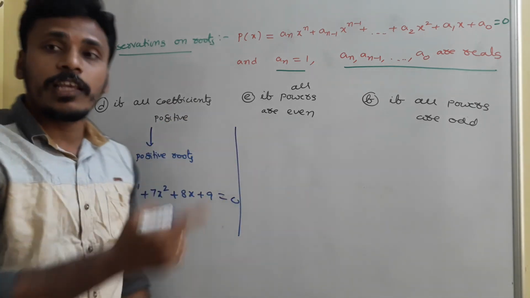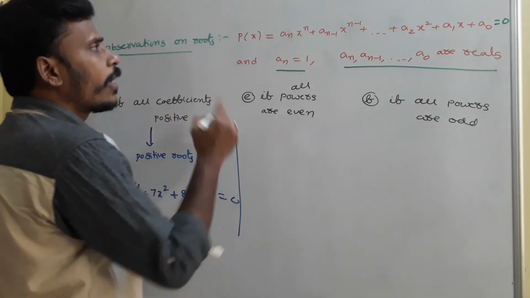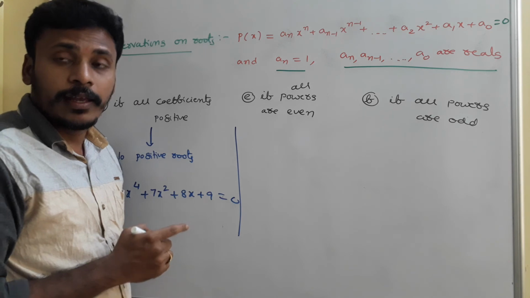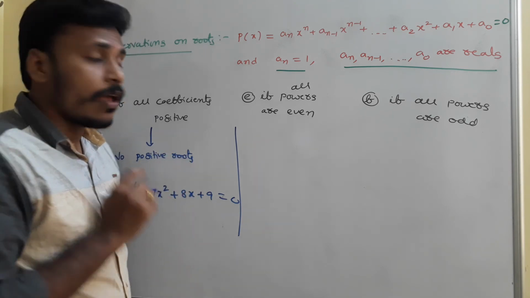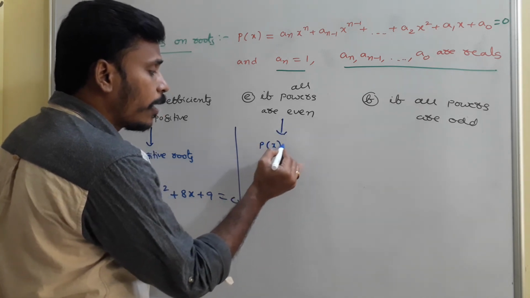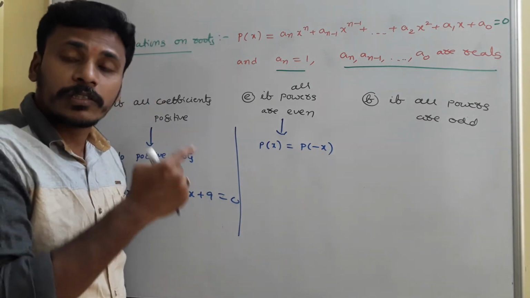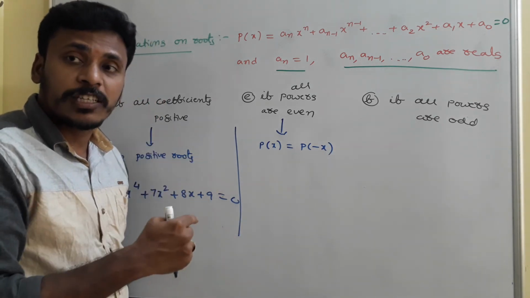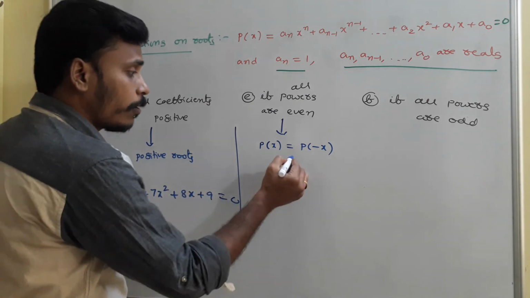If all powers are even, what do you say? If all powers are even, then the number of positive roots is equal to the number of negative roots. Why? Because if all powers are even, one thing is very clear, that p of x is equal to p of minus x. Since all powers are even, if you replace x with minus x, no problem. Both the equations are the same.